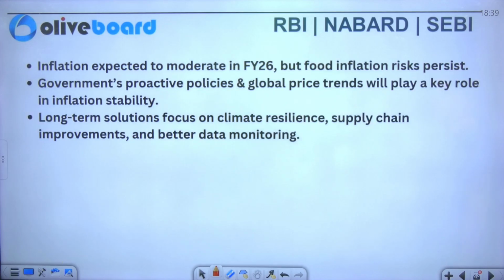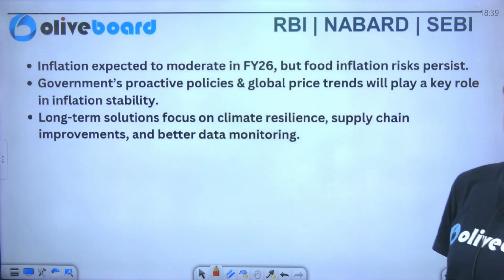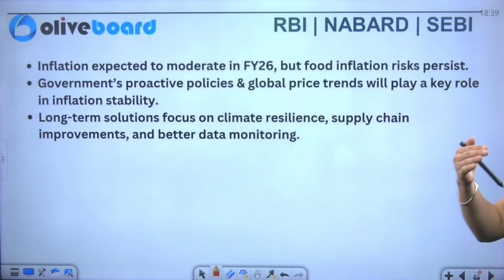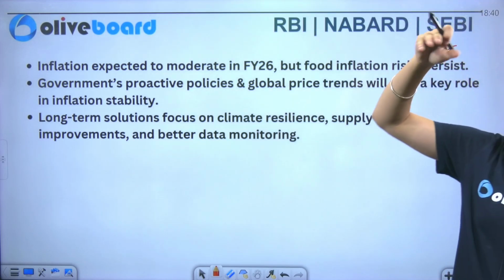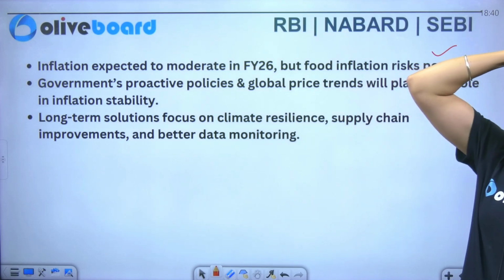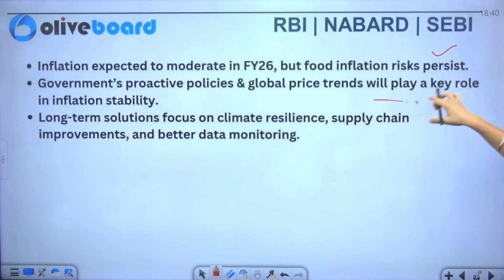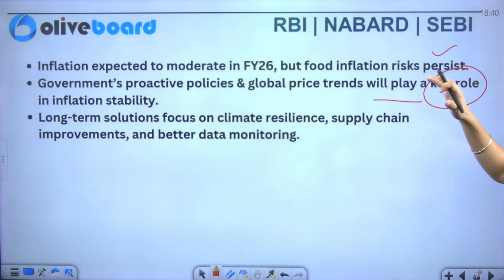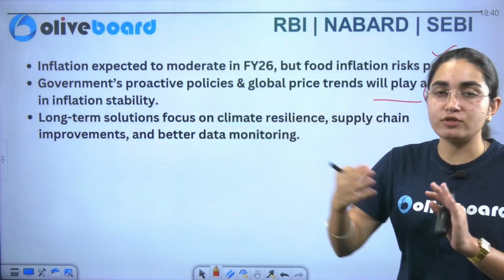Okay. Now we'll see about the inflation expectations. It is likely to get moderated in financial year 26. But if I specifically talk about the food inflation, that risk is still persistent here. Now we'll talk about the government protective policies that are there. So you can see that the government protective policies are already there. The global price trends are also there, that will play a key role in the inflationary prices, or I would say in the stability of the inflation.